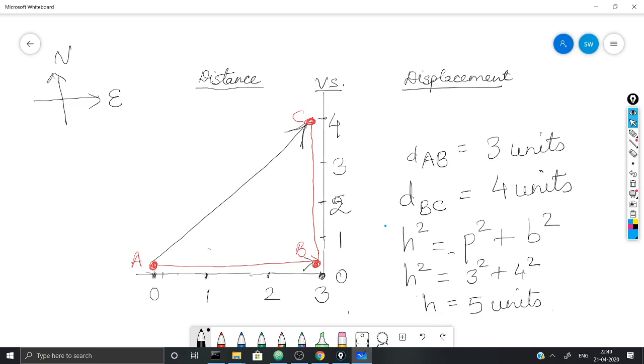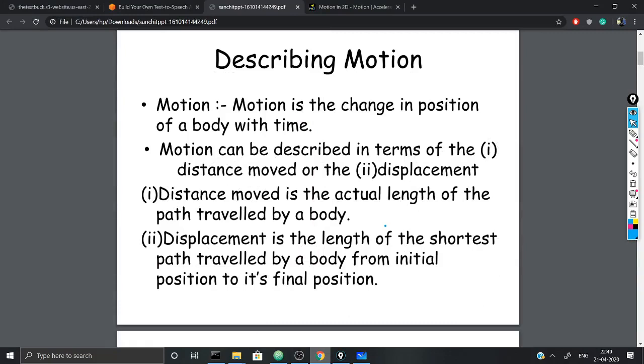Now this h is my displacement. The displacement is shown by the symbol s, and s comes out to be 5 units. But when you talk of displacement, you will also specify the direction. So what is the direction of this displacement? It is towards northeast. So the displacement of this particle when it moves from A to C is 5 units northeast. So students, we come out with certain differences between distance and displacement.